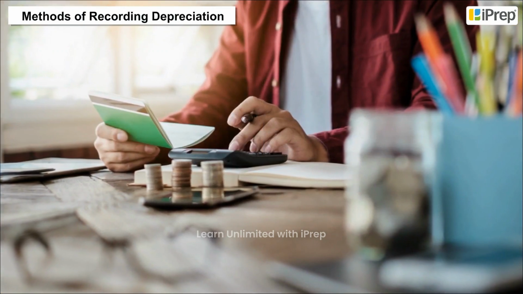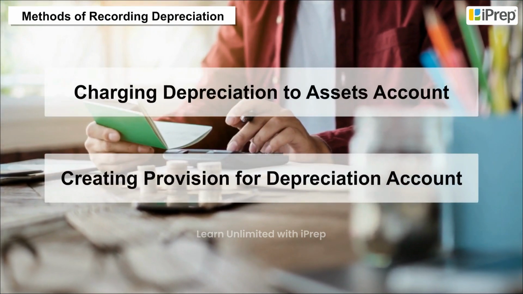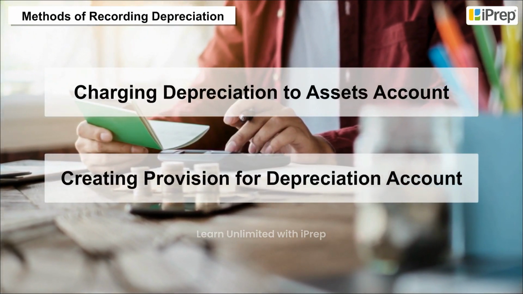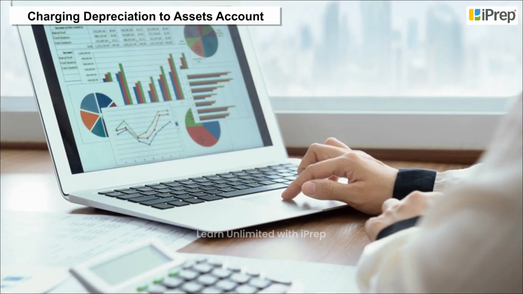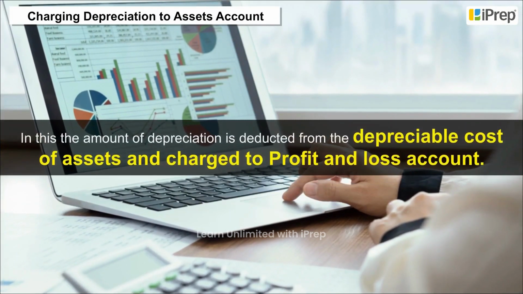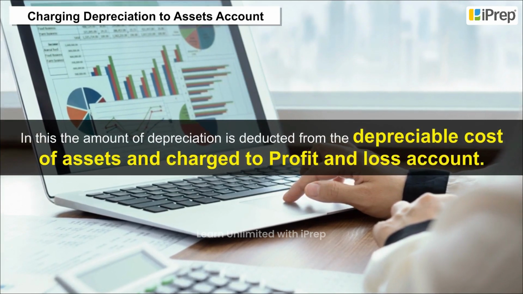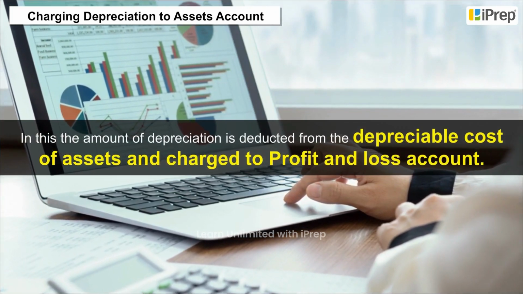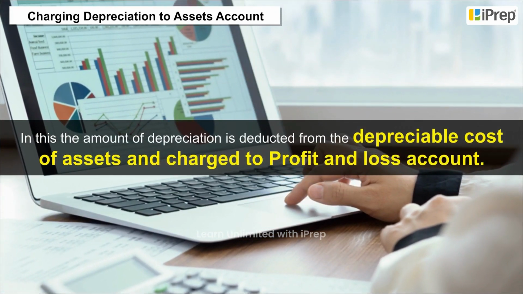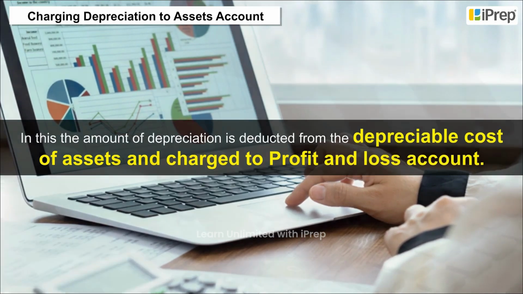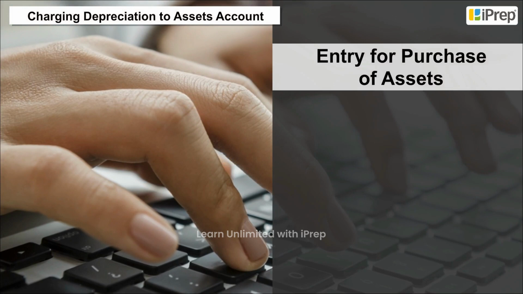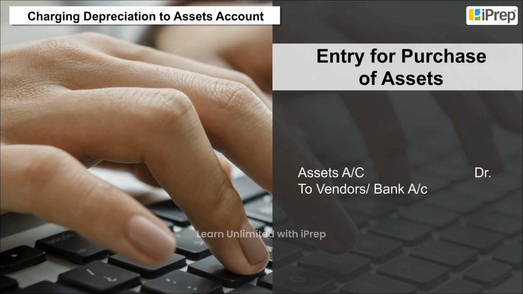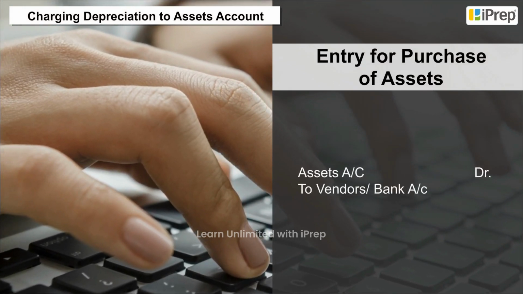Methods of recording depreciation. There are two types of methods to record depreciation transactions. Charging depreciation to asset account. In this, the amount of depreciation is deducted from the depreciable cost of assets and charged to profit and loss account. The entries in the journal would be: entry for purchase of assets, assets account debit, to vendors or bank account.